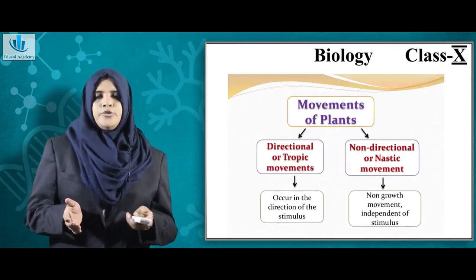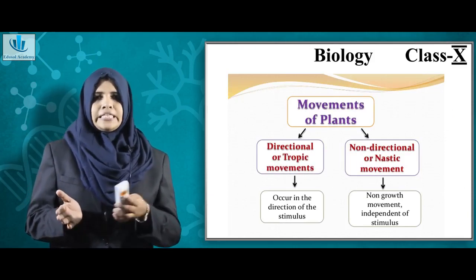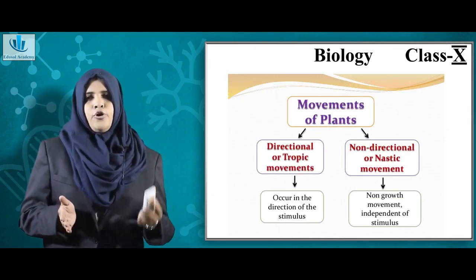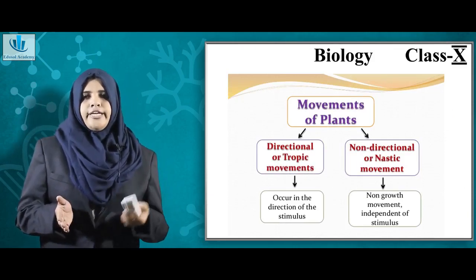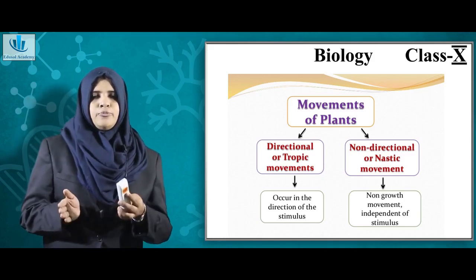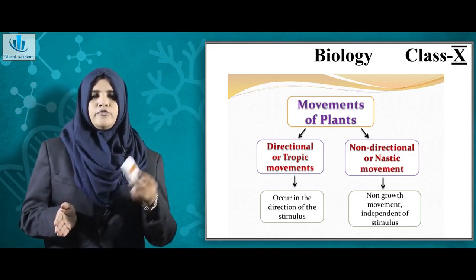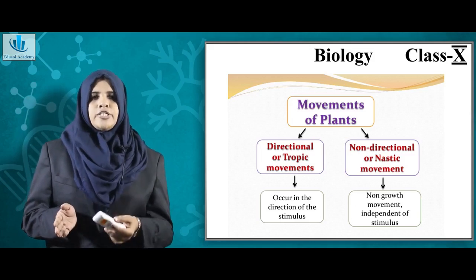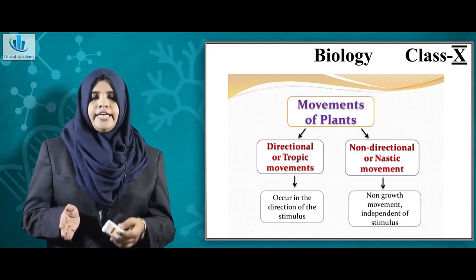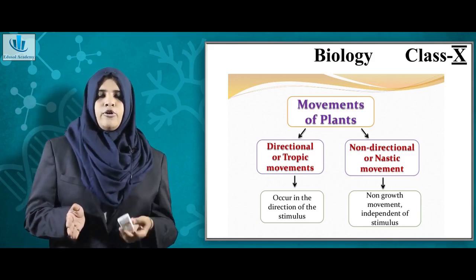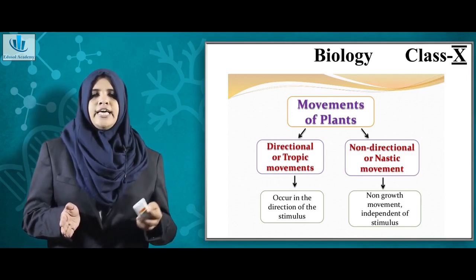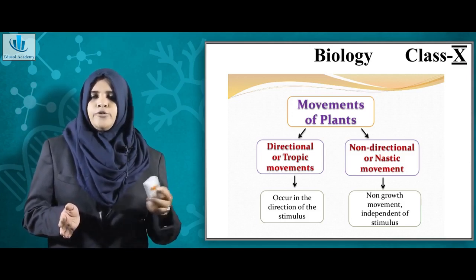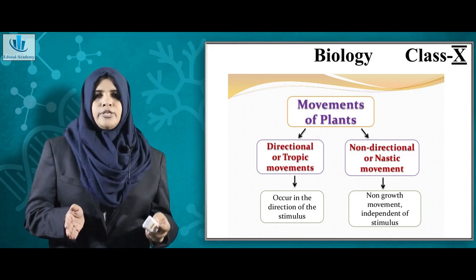In plants, you can classify movement as directional and non-directional. What are directional movements? Directional movements are those movements which occur in the direction of a stimulus, and non-directional movements, which are also called nastic movements, do not occur in response to a stimulus.